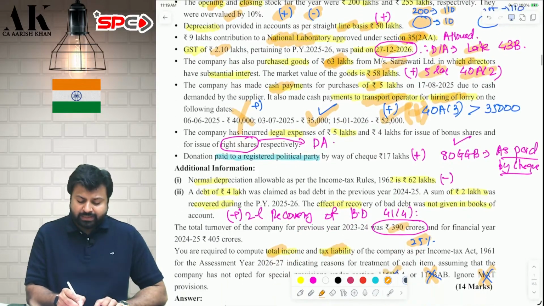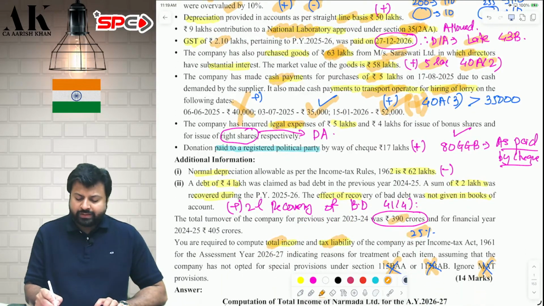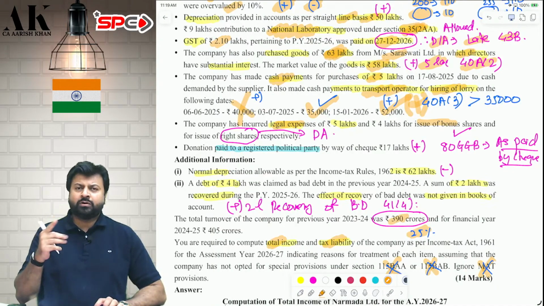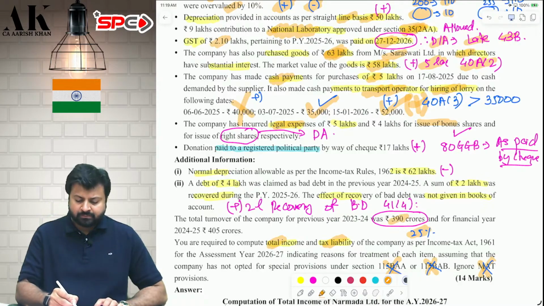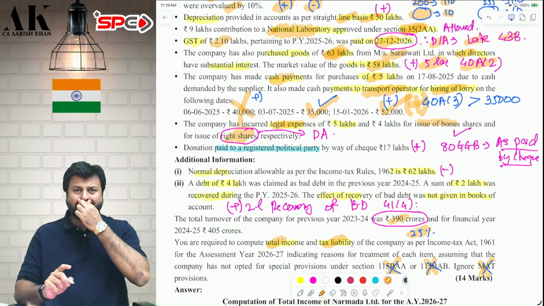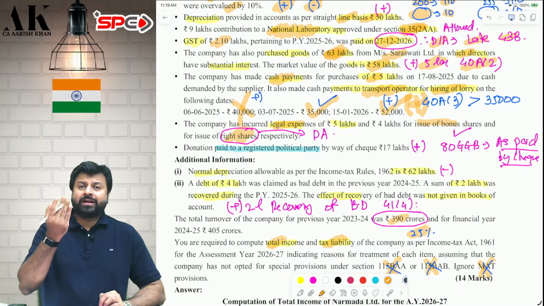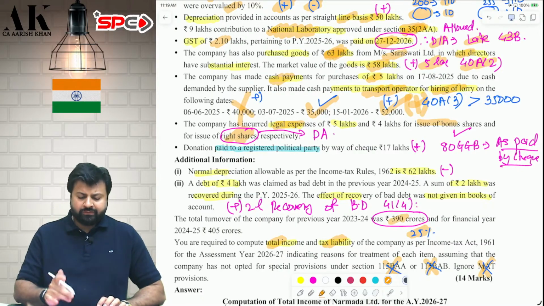Next, you are incurring some legal expenses for bonus shares. I have already told you it is allowed, because issuing bonus shares does not increase the permanent capital of the company. Therefore, it's a revenue expense. But if you incur some legal expenses for rights shares, then it is disallowed, because rights shares lead to a permanent increase in the capital of the business. Therefore, it will not be allowed.